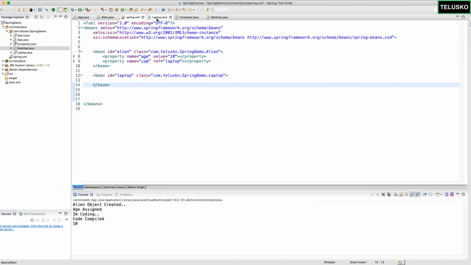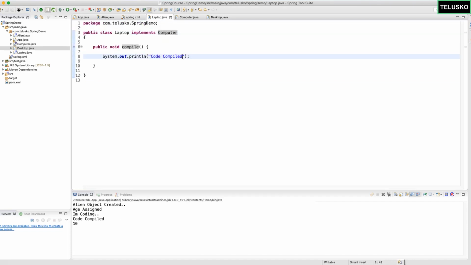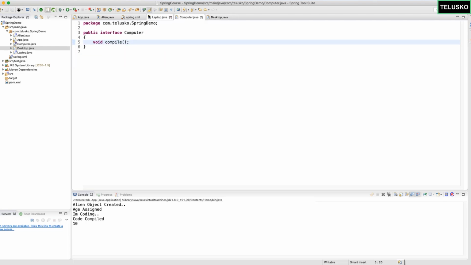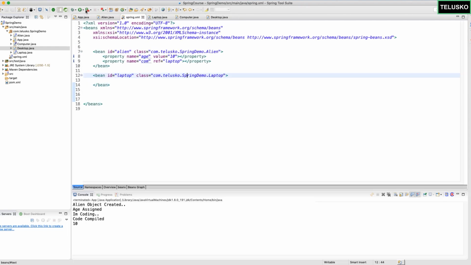Okay, I just want to do one more change. It says code compiled in a laptop, and in Desktop, I will say code compiled in desktop. So you can see we have one Computer interface and two classes. Let's go back here and relaunch it, and you can see it says code compiled in a laptop. That's great. So how is it connecting? It is connecting based on the property. The property is com and the reference is laptop, and we got it.